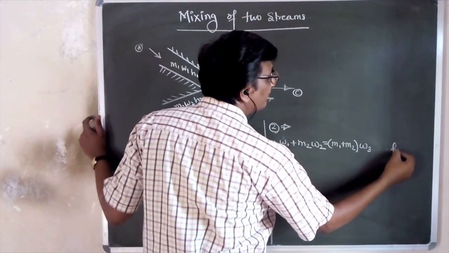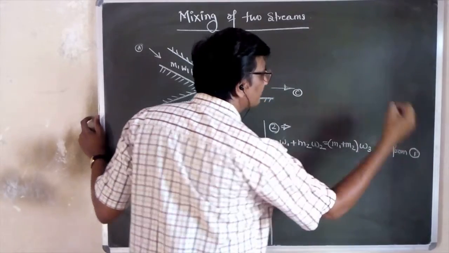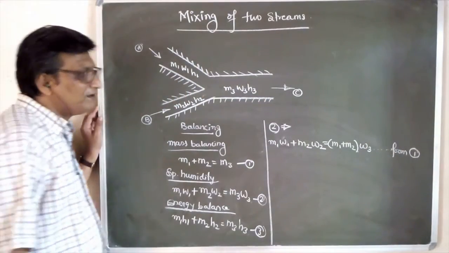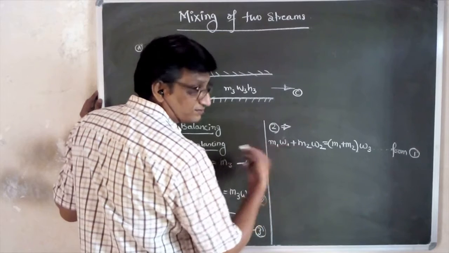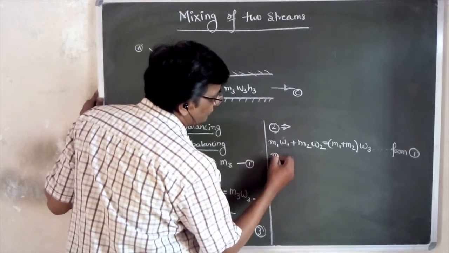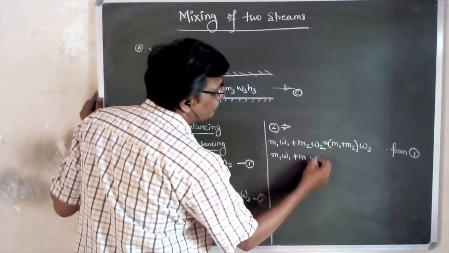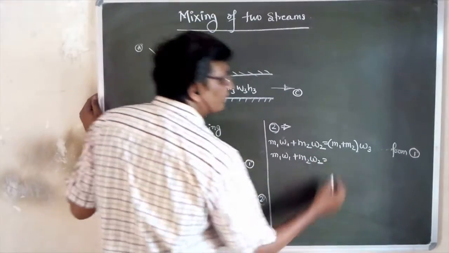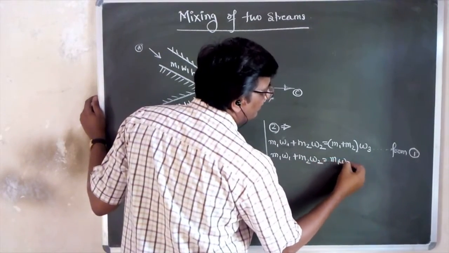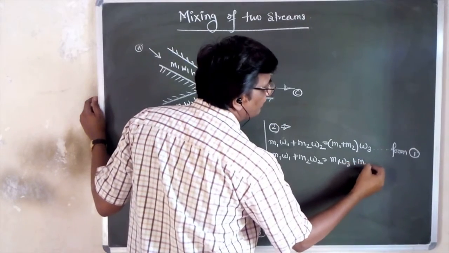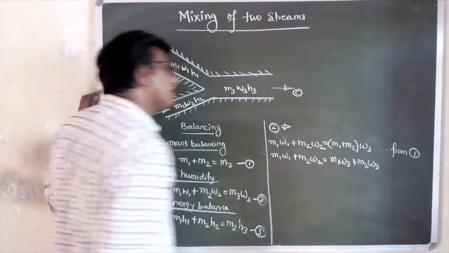This is from equation 1. Now let us multiply this. So M1 W1 plus M2 W2 is equal to M1 W3 plus M2 W3.